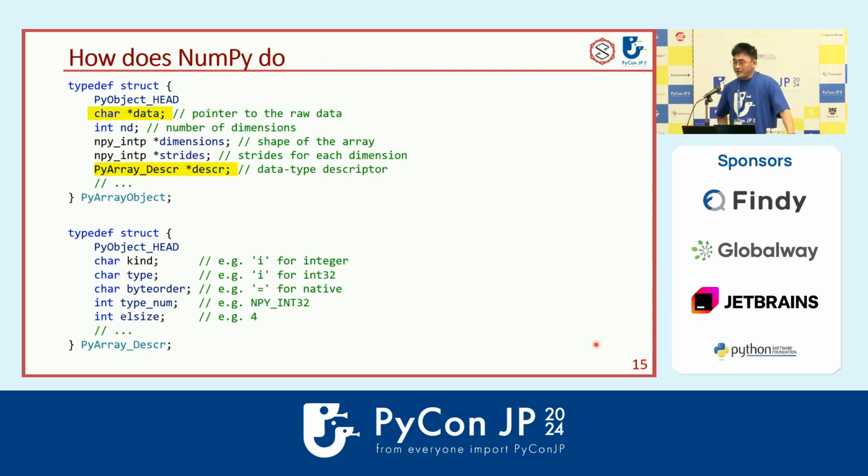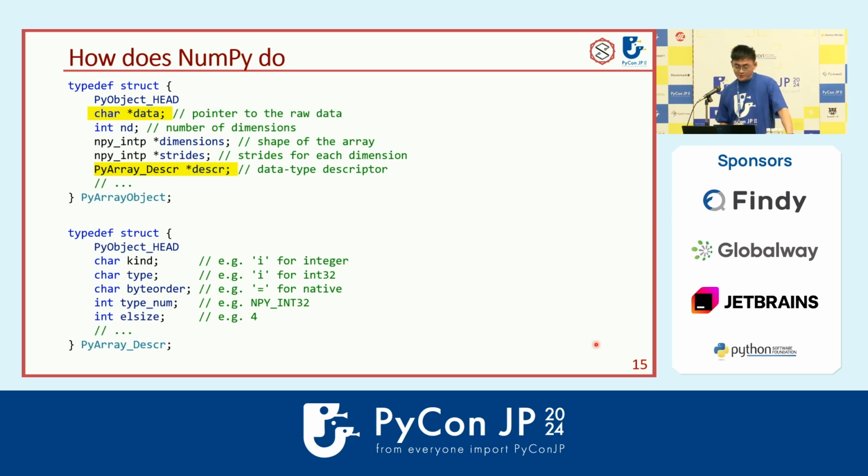And we can see how NumPy does it. In NumPy, when you create an ND array, the underlying C definition is actually an object called PyArrayObject. In that object, there are many fields, but the most important ones are the data and the descriptor. The data one is the pointer to the buffer memory, which stores all the elements of the array.